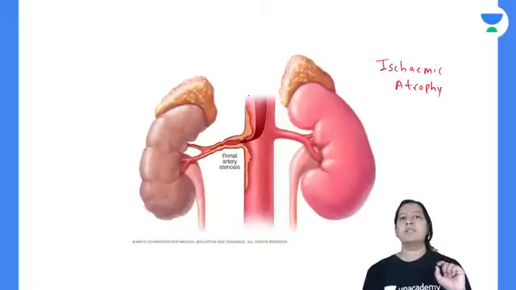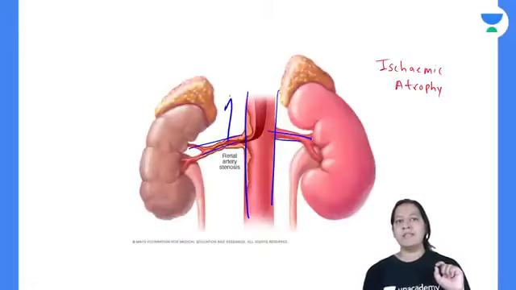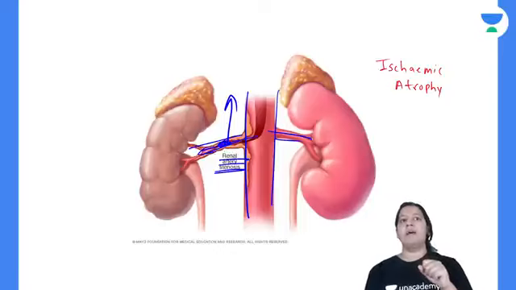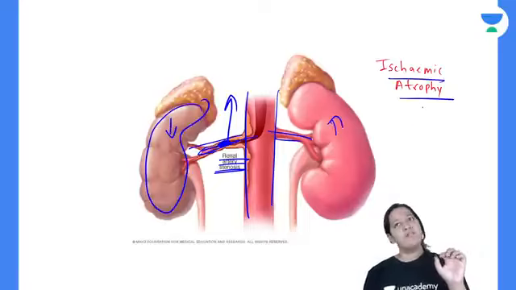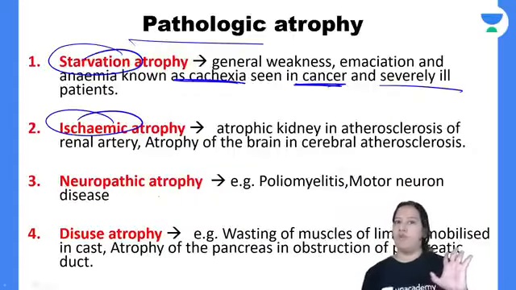Second is ischemia. This is the aorta, and these are the two renal arteries. You can see this renal artery is stenosed. It is obstructed here, so blood is not going here. Compare the size of the kidney: this kidney is less in size, and that one is more in size. It is less in size because of ischemia, because of less blood. So it is known as ischemic atrophy.